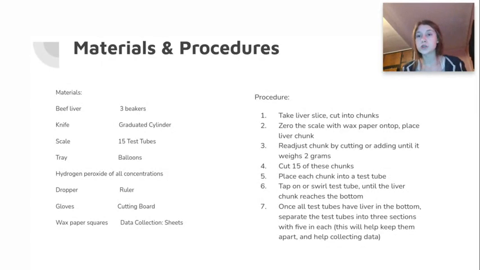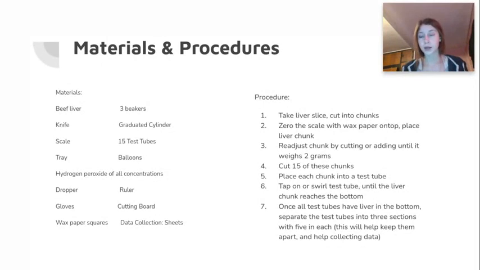So, procedures. I took the liver slice and I cut it into chunks. I measured them so that they were all 2 grams. I put them on a scale and made sure that they all measured to be 2 grams and the same. Then I put them into the test tubes. I swirled them so that they would sink to the bottom.